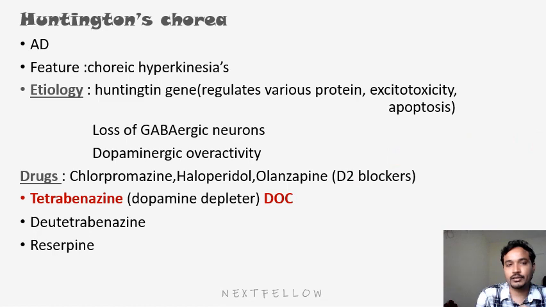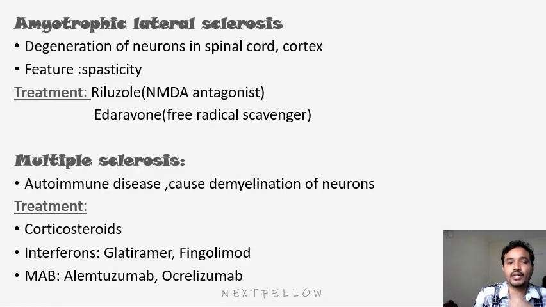The next disease is amyotrophic lateral sclerosis. It is a degeneration of neurons mainly in the spinal cord and cortex. The main feature is spasticity of muscles. Here they will ask for the drug of choice only, that is riluzole, an NMDA antagonist. Next is edaravone, a free radical scavenger, which decreases oxidative damage.